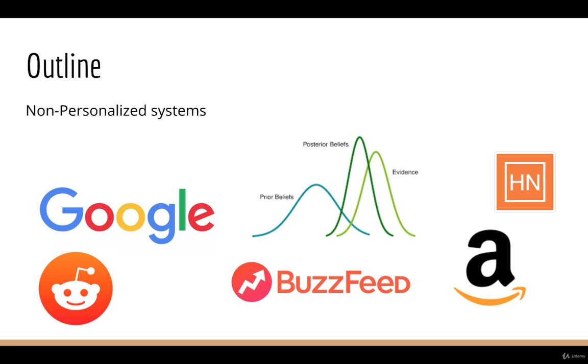The common theme of these methods is that it doesn't matter who you are. When you go to Hacker News, you see the same thing that I see when I go to Hacker News. But make no mistake, these are not just toy algorithms. Google's PageRank is the reason why Google is a billion-dollar business today, and why it's the most popular website on the internet. Reddit recently made it to 6th place in the Alexa rankings, right under Wikipedia.